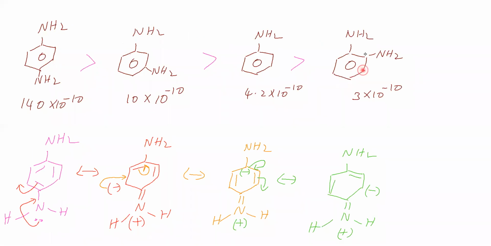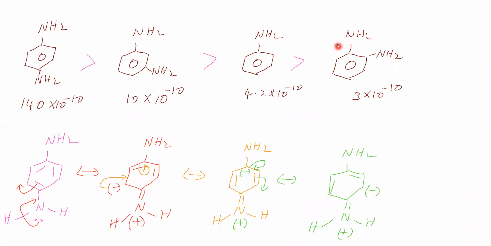But in this case, at the ortho position, the amino group is there. No doubt it will show the plus R effect. Though it shows the plus R effect, its basic strength is less than aniline because of the ortho effect. Is there any other reason? Yes, another reason is there. This amino group can go for hydrogen bonding with this amino group. Due to hydrogen bonding, the lone pair density becomes low, therefore the basic strength is low.